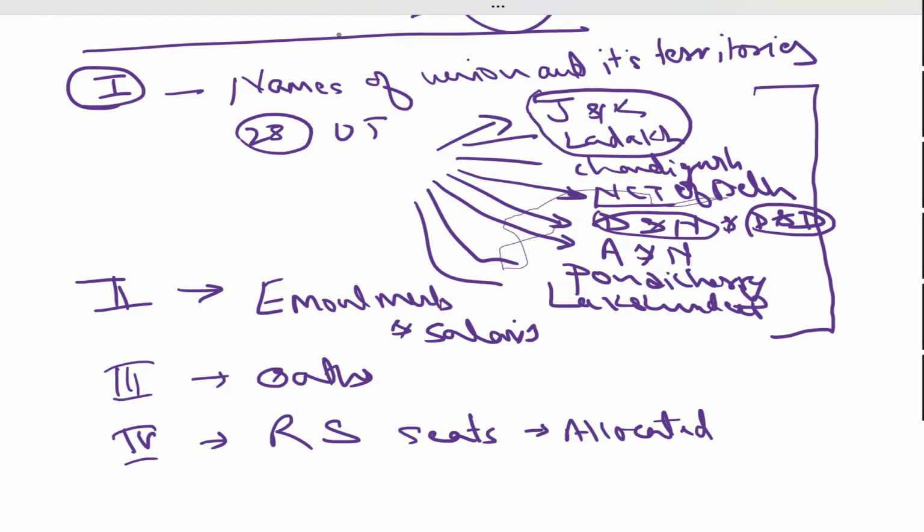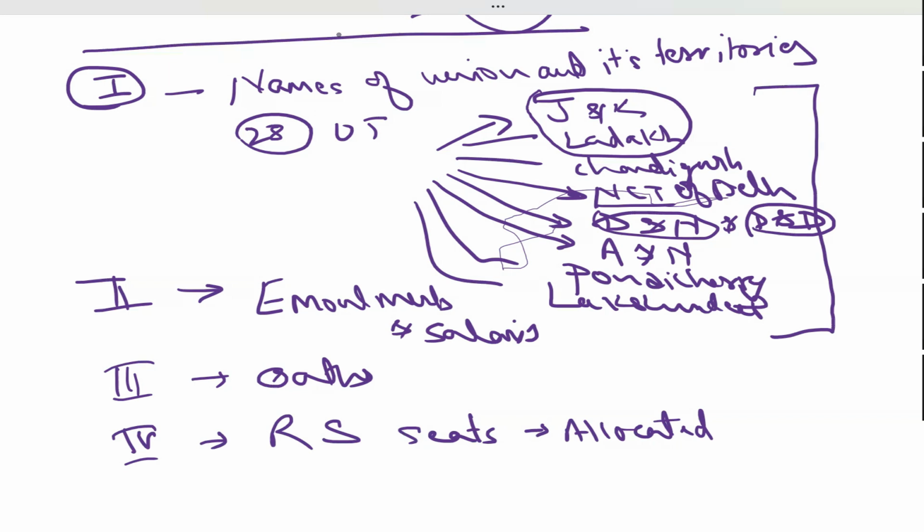As we have seen in the United States, they have an upper house. In that upper house, they have a fixed number of Senate members, that is 100 members. From each state, equal representation is there. State is small or big, they will have 2 members sitting from that state in that house. But that is not the case in India. In India, every state has a number of seats allocated according to the population.